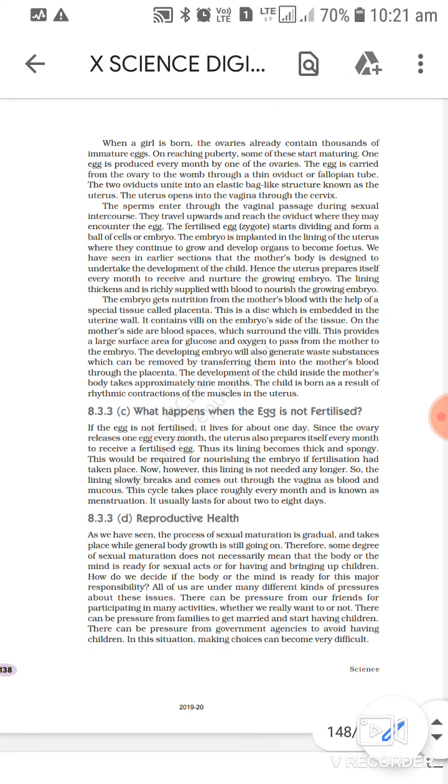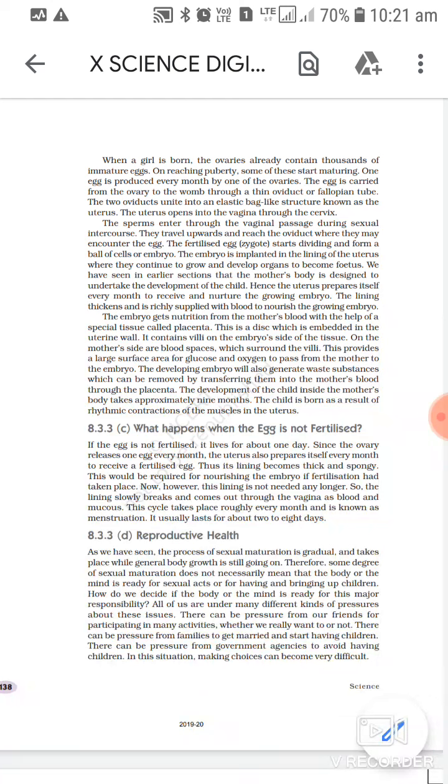So that is this shape, and the villi side is on the embryo side. Okay, on the mother side are blood spaces which surround the villi. This provides a large surface area for glucose and oxygen to pass from the mother to the embryo.